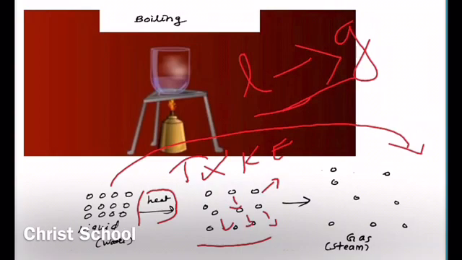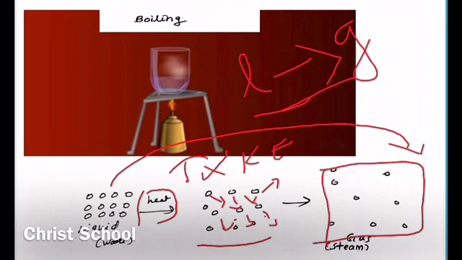So when the temperature becomes very high, they are able to break the force of attraction between them. As a result, the space between them becomes very large. Finally they change into the form of gas. So this is how liquid changes into gas by boiling.